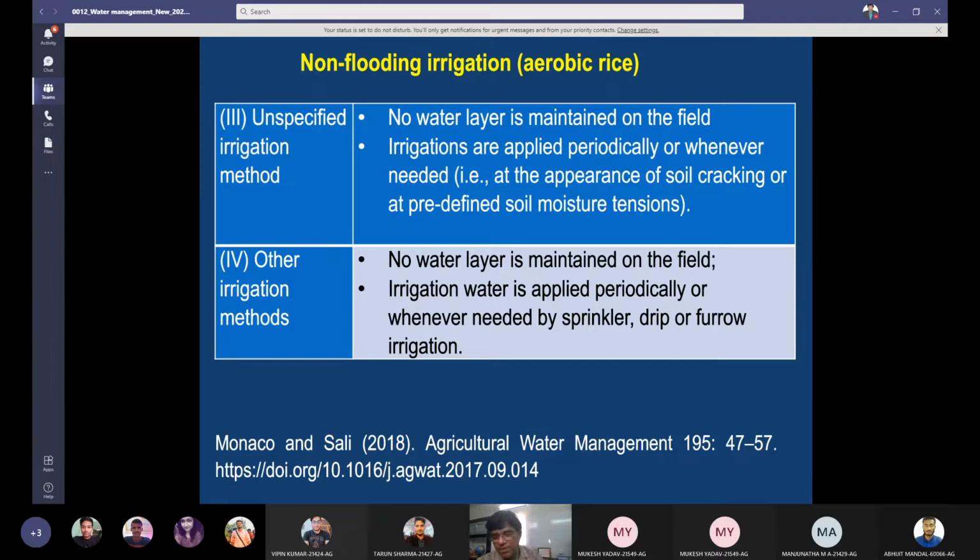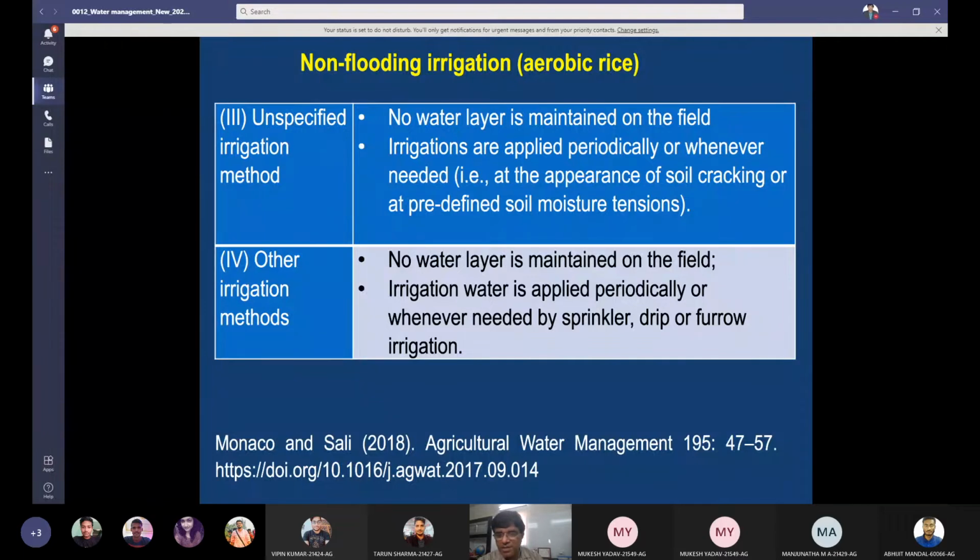Let us hope that the subsurface irrigation system, a kind of drip system, is being researched by people. So far as the sprinkler system is concerned, rice can be grown by sprinkler system. There are examples, but the initial cost is high, and sometimes yields are also reduced by the sprinkler system.